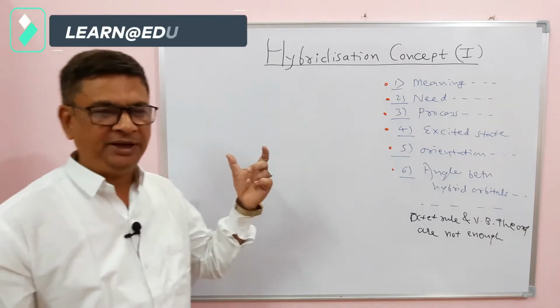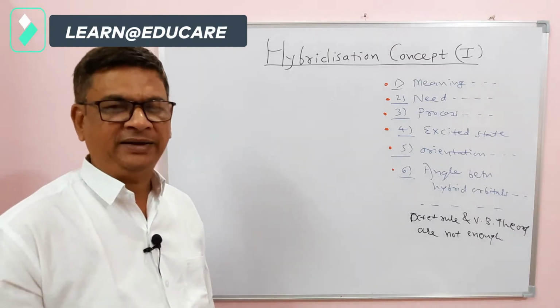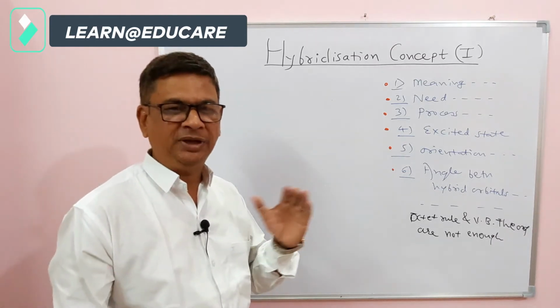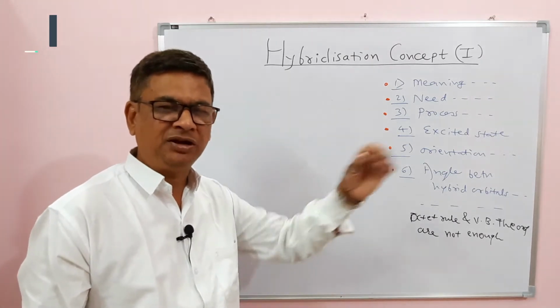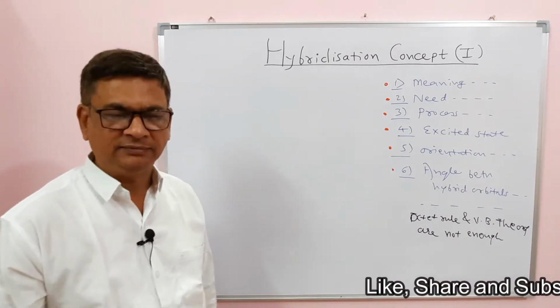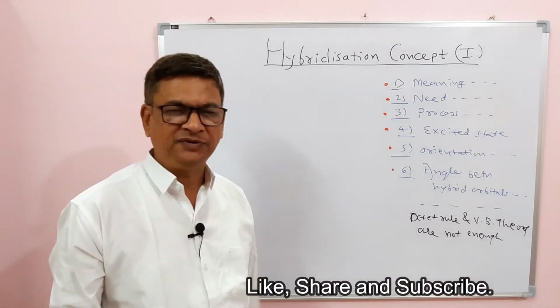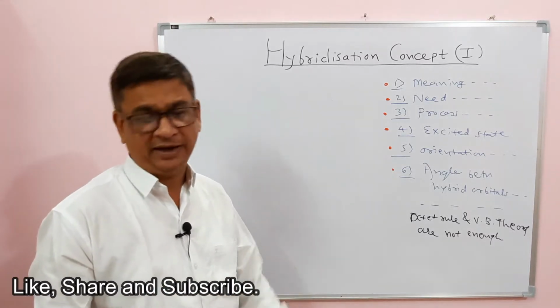Actually the term hybrid is very common that we use in everyday life, and we know in practice hybrid means the combination of two or more varieties to give some new variety. That is the general term called hybrid. For example, hybrid food grain. There are a lot of varieties in food grain, and nowadays mostly we are using hybrid varieties.